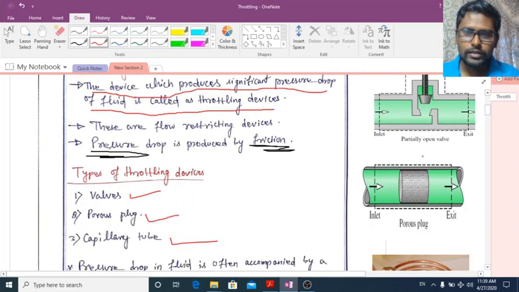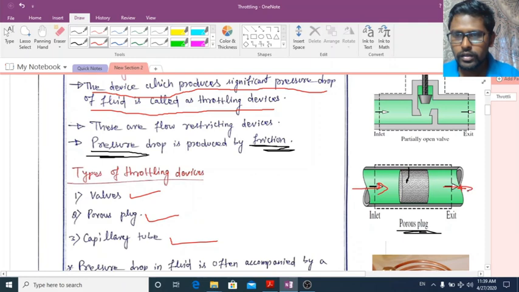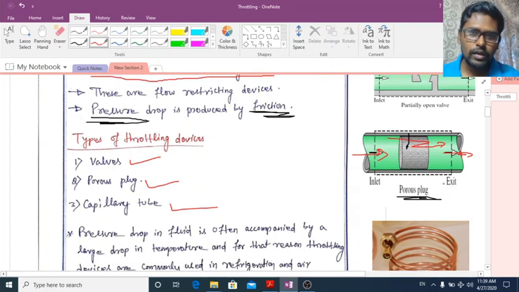Next example is the porous plug. Here also the flow will be restricted. Fluid will enter here and leave here. So when it passes through this porous plug, its pressure will decrease.